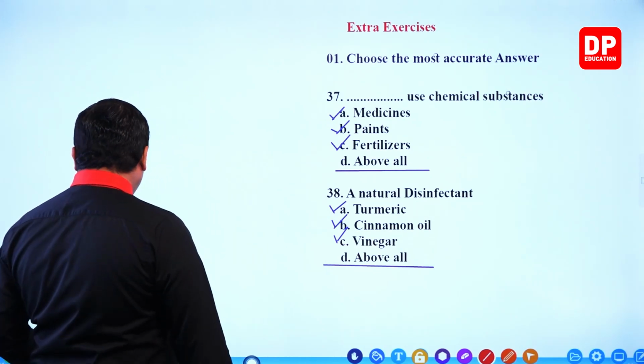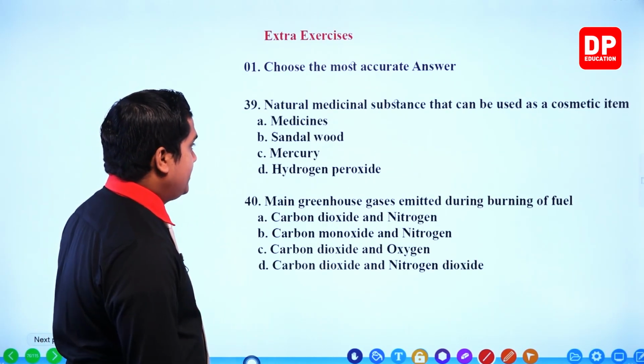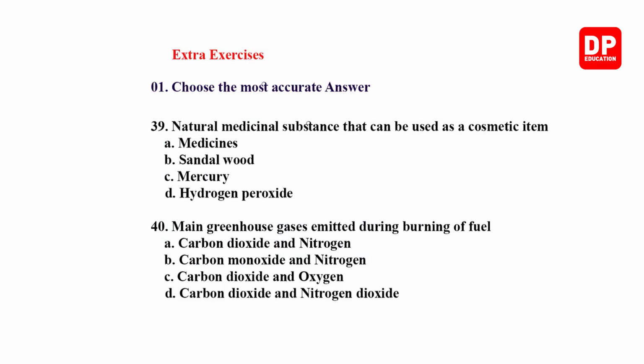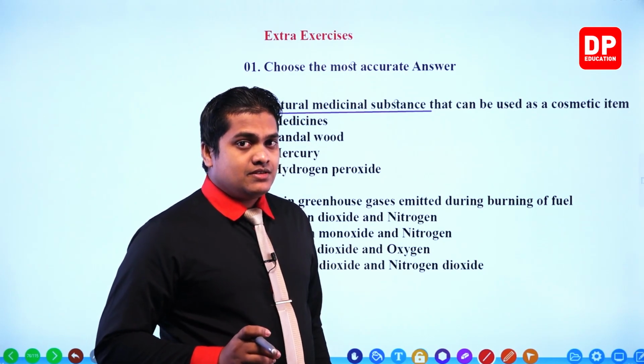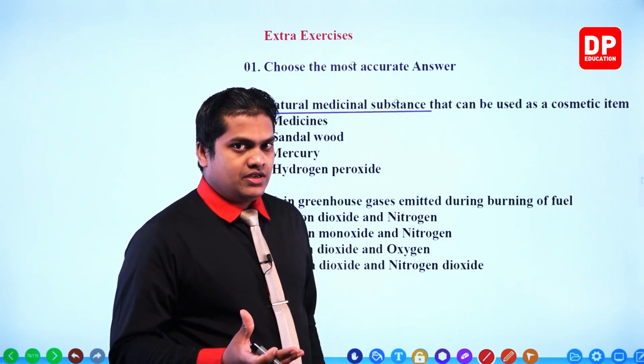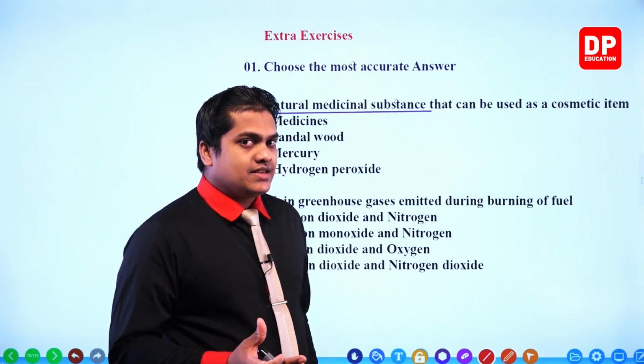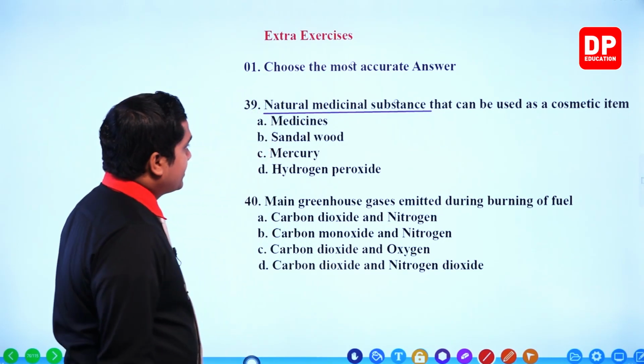Right then, question number 39. Natural medicinal substance that can be used as a cosmetic item. So they are asking about a natural medicinal substance that can be used as a cosmetic item. That means by applying these substances, you can enhance beauty. So what is the example? Let's go for the answers.